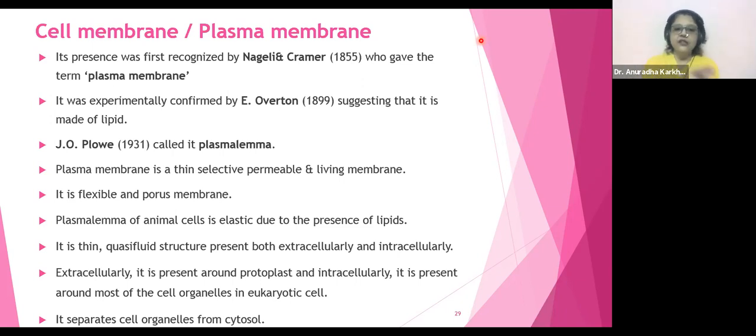Fine? Yes. So it is flexible and it is going to be porous. Yes, of course. Even this is going to have the safety valves, no doubt. Plasma lemma of animal cells is elastic due to the presence of lipids. Due to lipids, it has got this shaky flexibility, as we say, because of lipids.